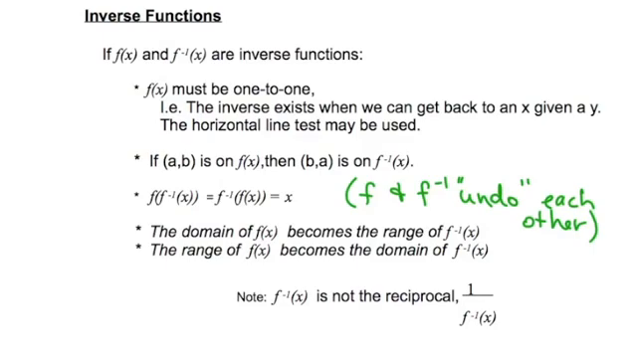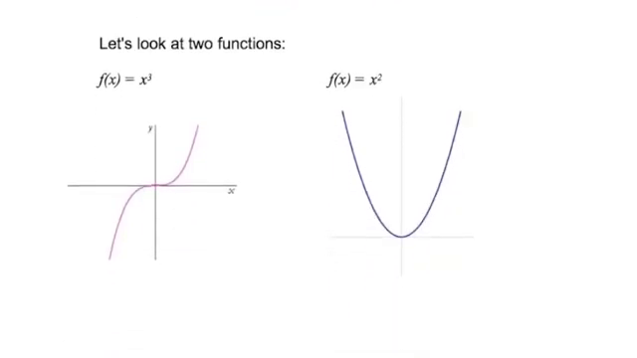Please note this huge warning. f inverse is not the reciprocal. So it's not the -1 power. The -1 there that looks to be in the same location as where an exponent would be, that's indicating the inverse of a function, not the reciprocal of a function.